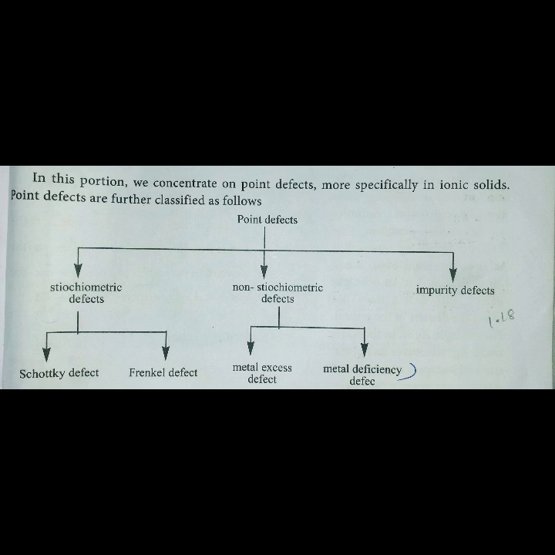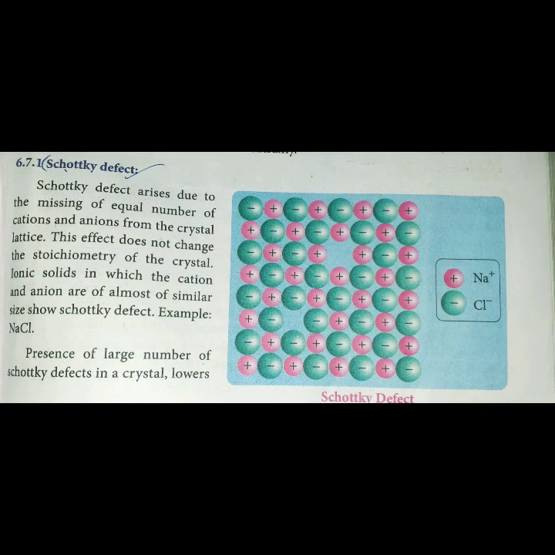Stoichiometric defects are further classified into Schottky defect and Frenkel defect. And non-stoichiometric defects are metal excess defect and metal deficiency defect. So it is also an important 2-mark question: what is the classification of point defects? Stoichiometric defects are classified into Schottky and Frenkel. Non-stoichiometric defects are classified into metal excess and metal deficiency defects. First we are going to explain stoichiometric defects.